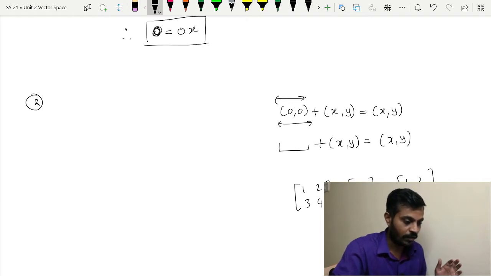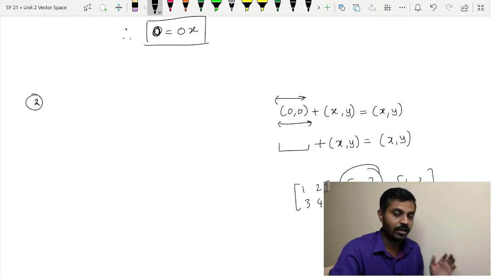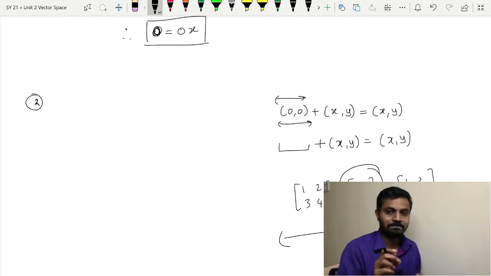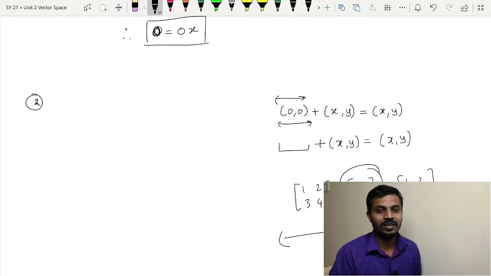So do you have a matrix over here other than the 0 matrix which will satisfy this? I should get the same matrix back, and you will wonder, no, not at all, it is not possible. So that is the only vector that will satisfy this property, and therefore we say that the 0 vector is unique. Now the question is how to prove it.